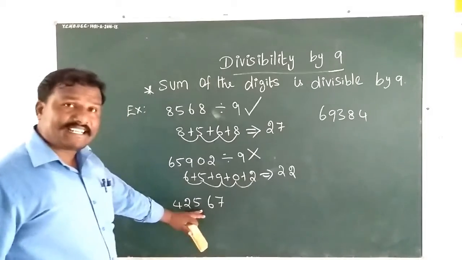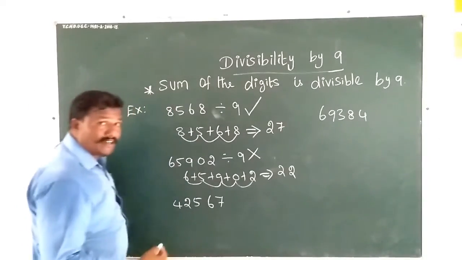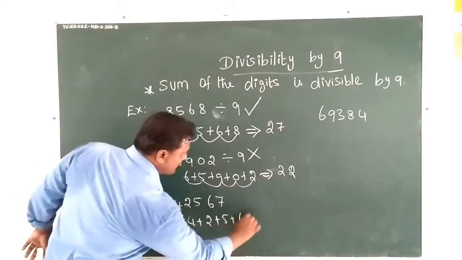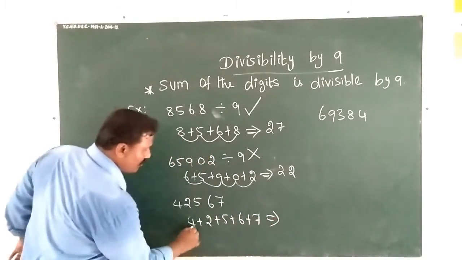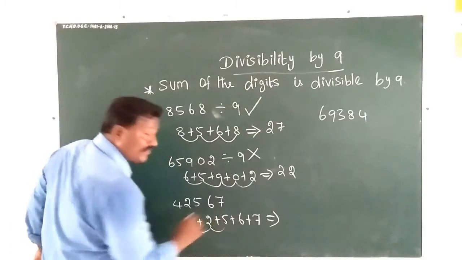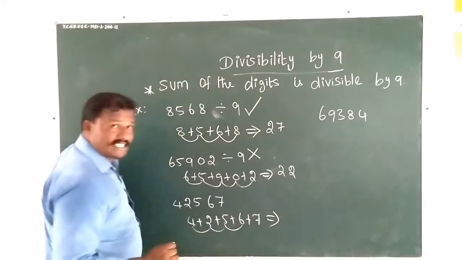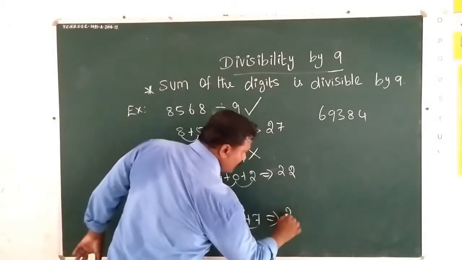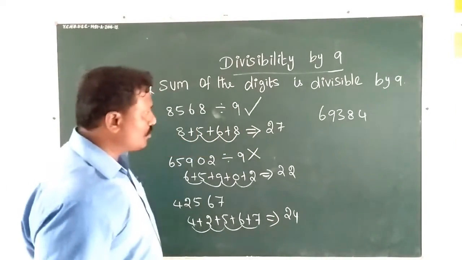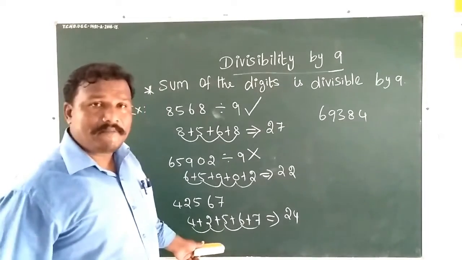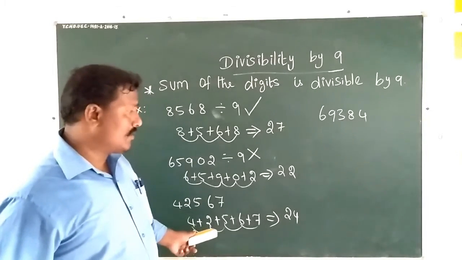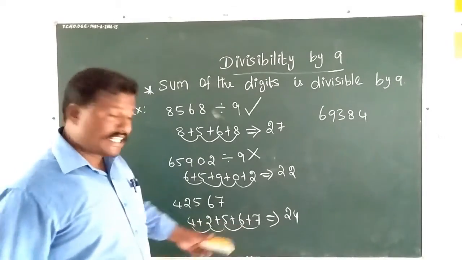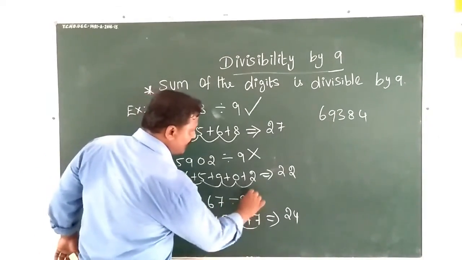Let me take another example. First we have to find the sum of the digits. 4 plus 2 plus 5 plus 6 plus 7: 4 plus 2 is 6, 6 plus 5 is 11, 11 plus 6 is 17, 17 plus 7 is 24. So 24 is not divisible by 9. 1 9 is 9, 2 9s are 18, 3 9s are 27. So it is not divisible by 9.